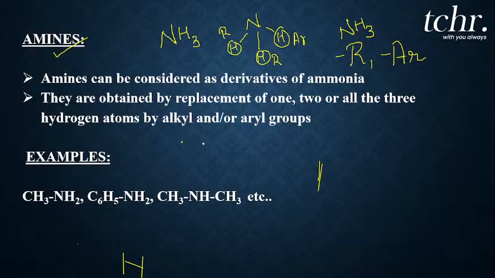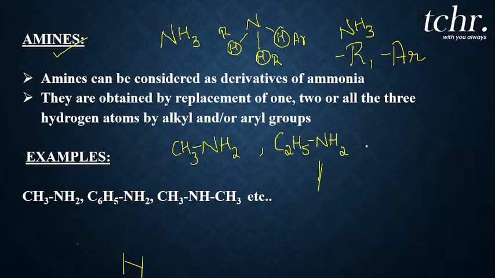When you take out one hydrogen, what remains is nitrogen with two hydrogens, NH2. One hydrogen I have replaced with a methyl group, so the formula will be CH3NH2. Or if I replace with an ethyl group, the formula will be C2H5NH2. You can replace one hydrogen with methyl, ethyl, propyl, any alkyl group.